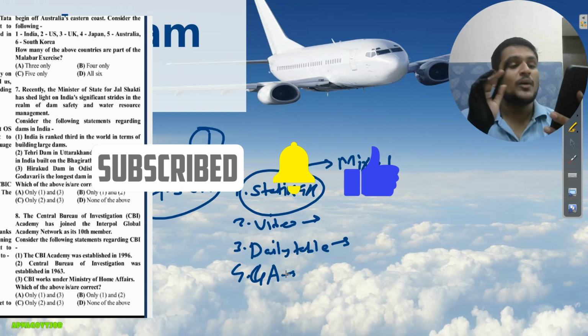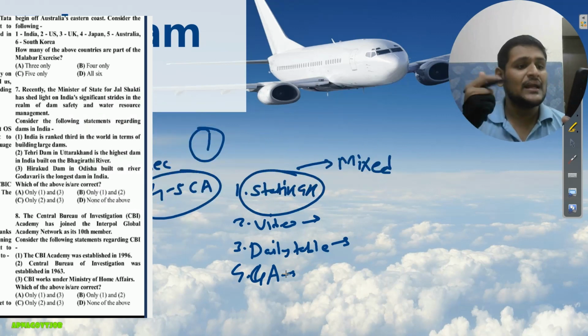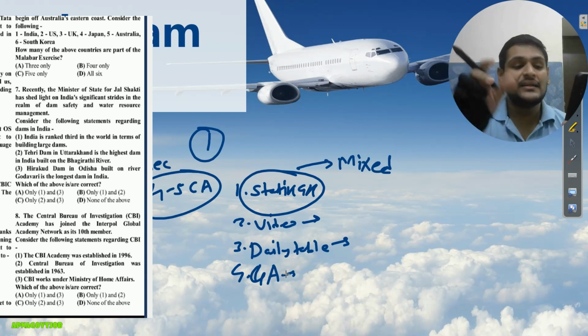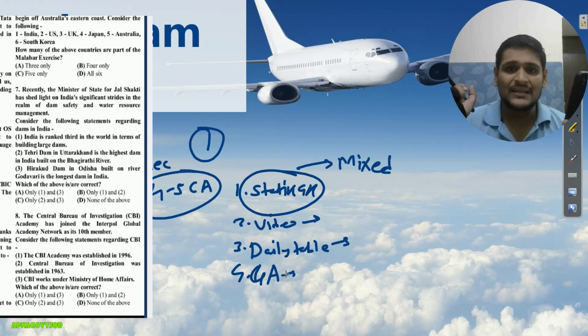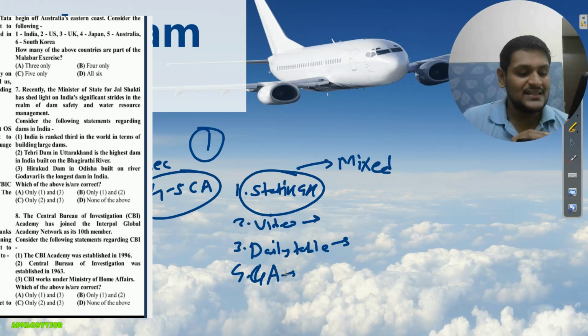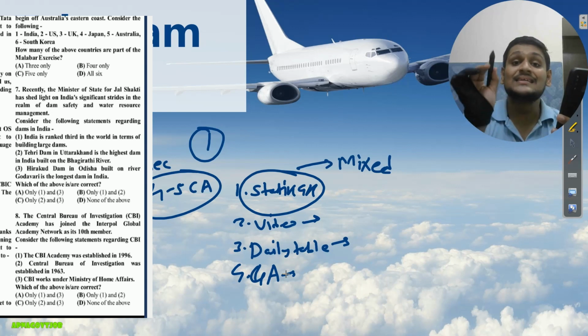See, from this question you will get an idea that the Ministry of State for Jal Shakti recently shared the highlights on India's significant stride in dam safety and management, right? So here you can see the first option, second option, third option, and the answer written is 7B. Okay, what is the answer? 7B. Means only 1 and 2 are correct.